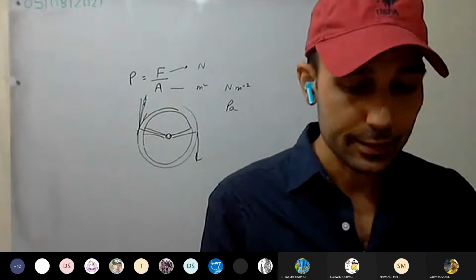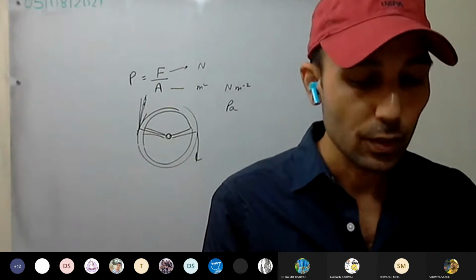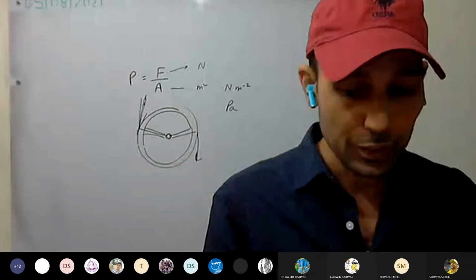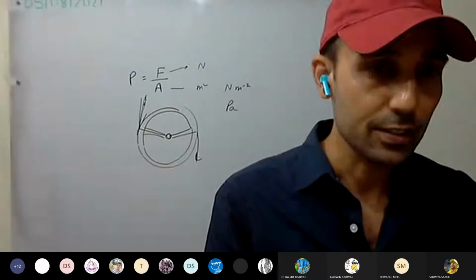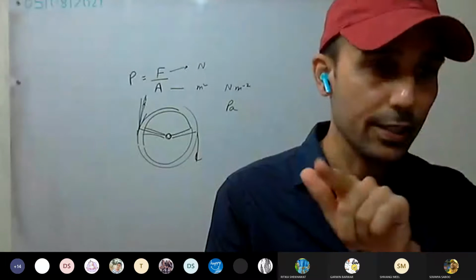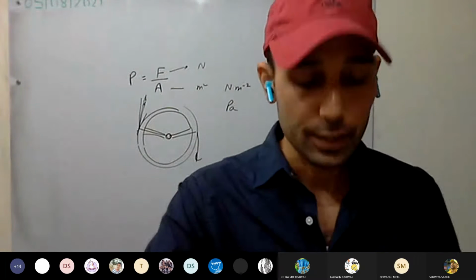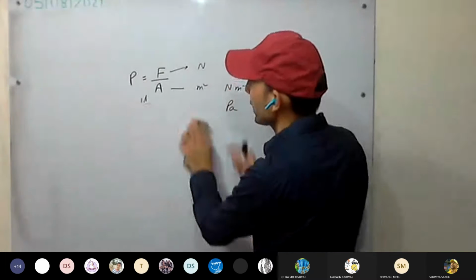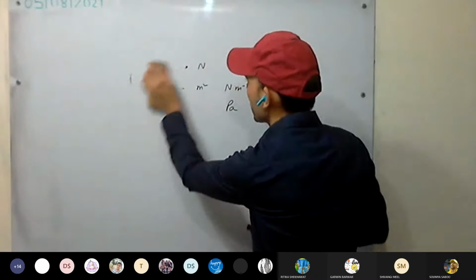You can write it like this: the pressure acting on a surface depends on the following factors. Then mark first and second. First write thrust. Second, surface area in contact.